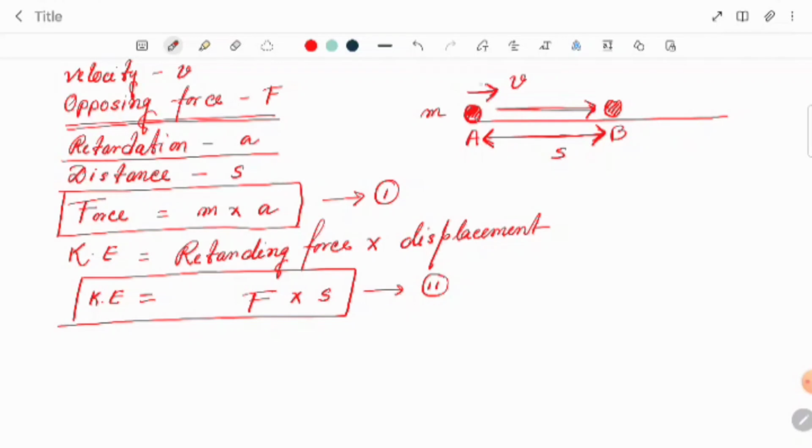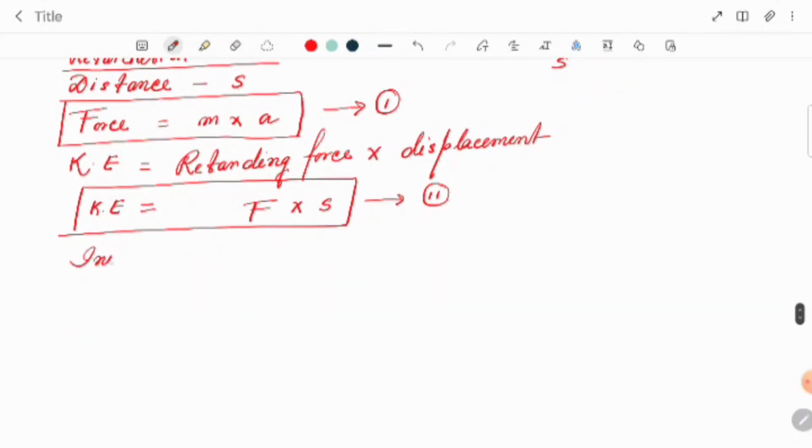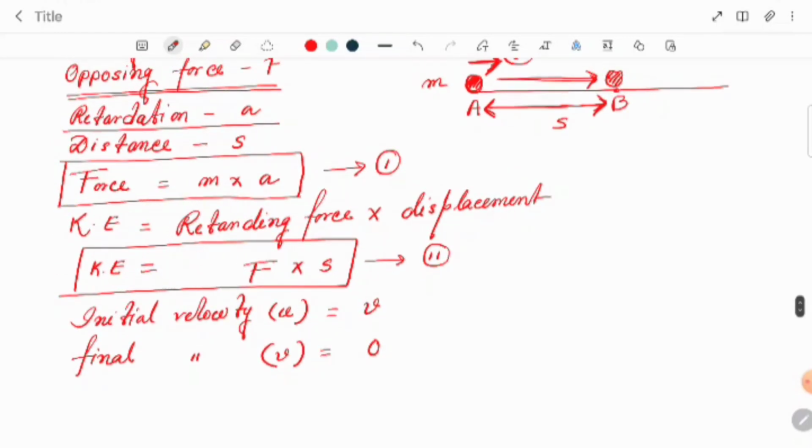Now at the beginning the body was moving with velocity v, so the initial velocity of the body is v, and finally the body comes to rest, so the final velocity becomes 0. So we can write the initial velocity u equals v, and the final velocity v equals 0, because finally it reaches position B and stops.